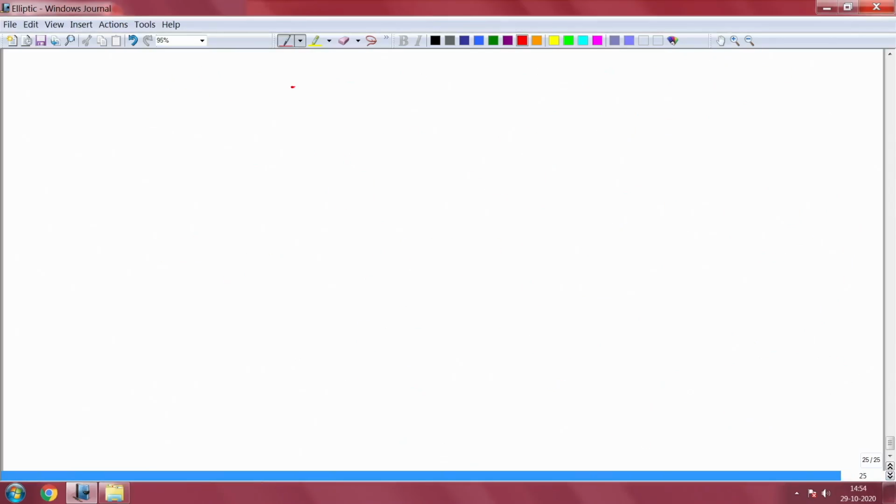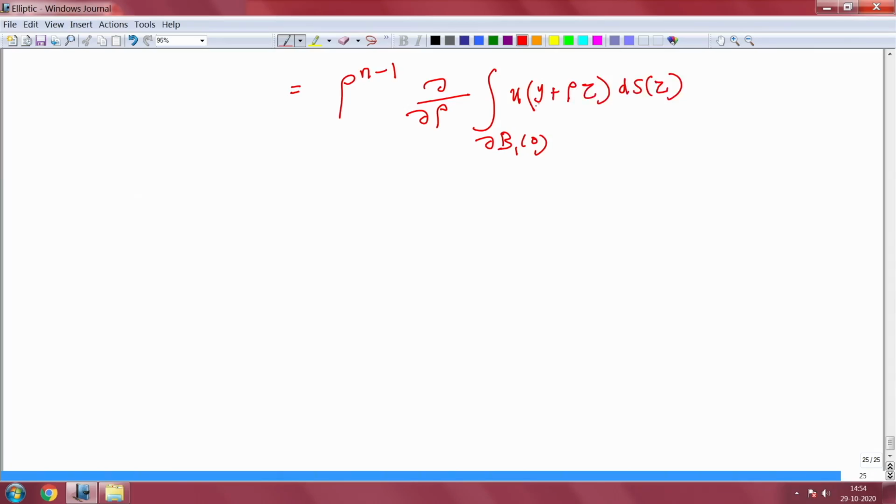So you will have rho n minus 1, and now I can take d by d rho outside, and integral over the boundary of B_1(0) of u of y plus rho tau ds of tau, you see. Now so I have achieved my thing.